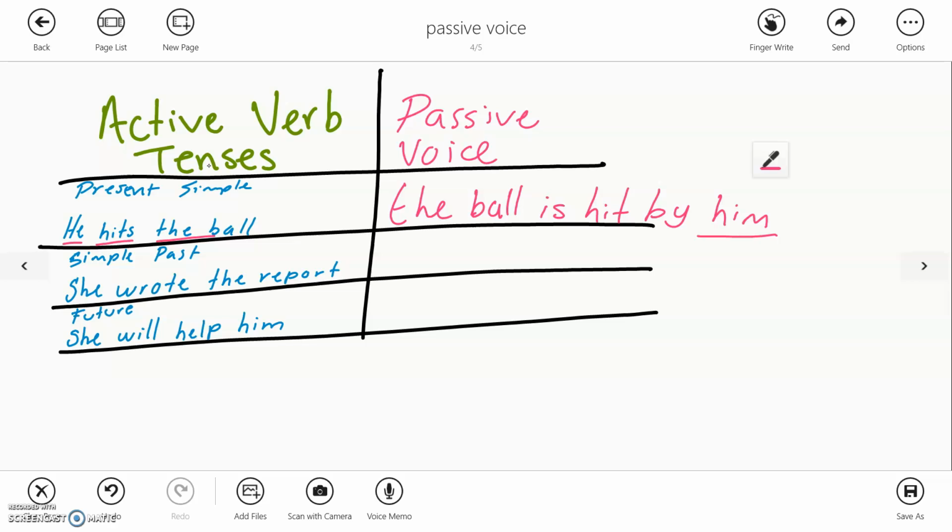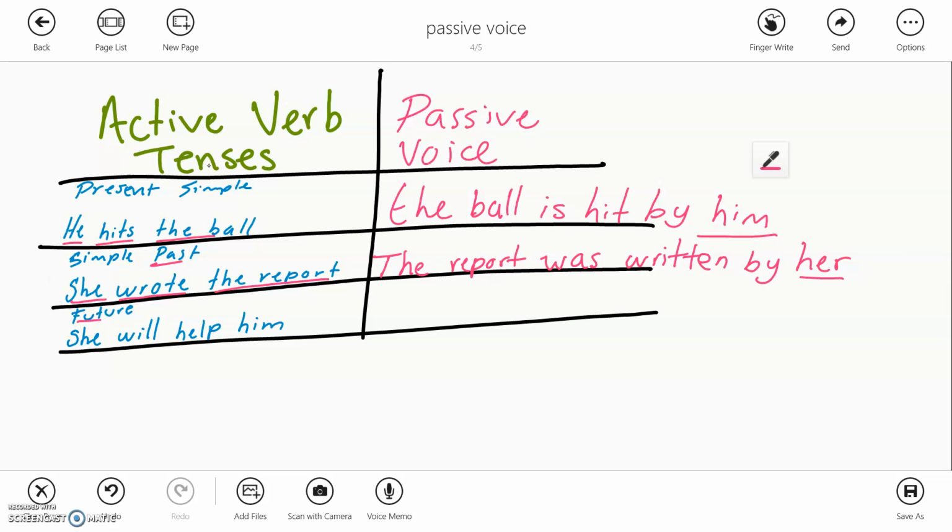Okay, in the next one, in simple past, she wrote the report. We have she as subject active because she did the action, yeah, and the object. So we're gonna start with the object. The report is in simple past, so we're gonna use the simple past of the verb to be. Was, and then a verb in participle. Written by her.